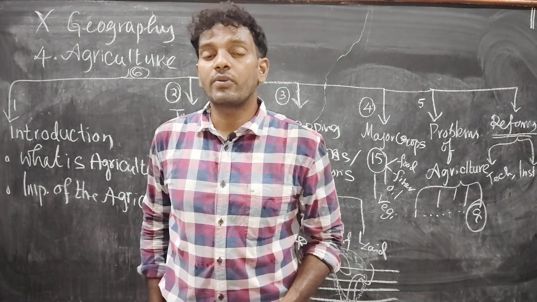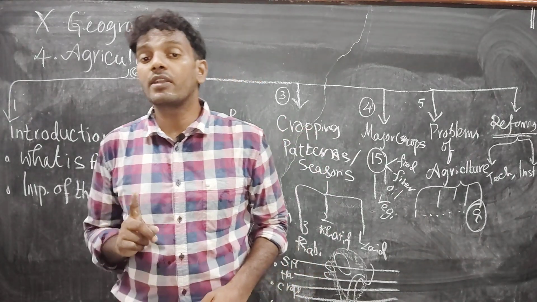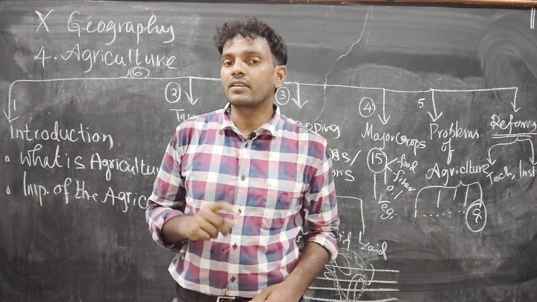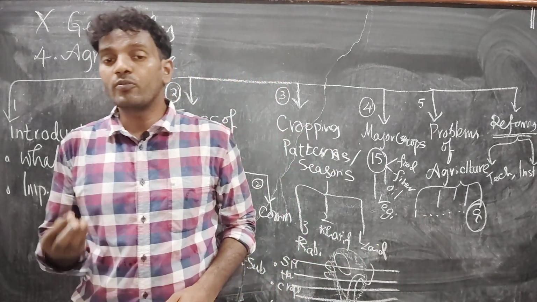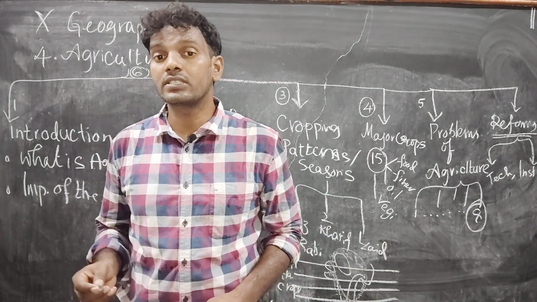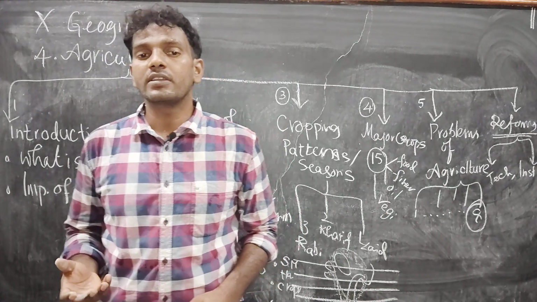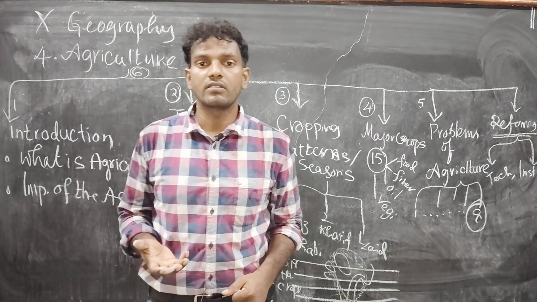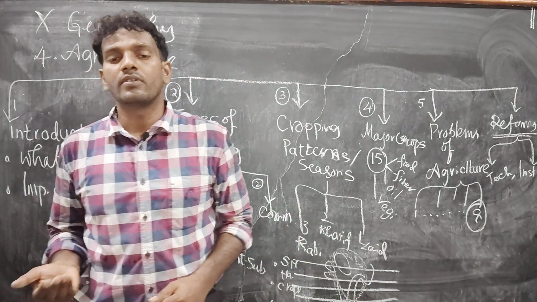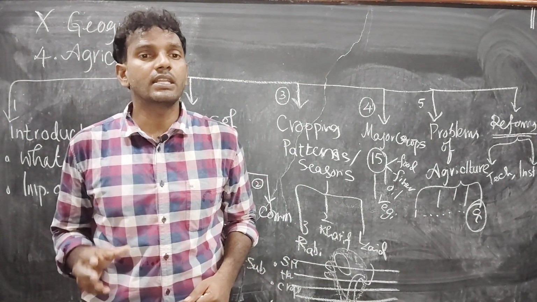So it is very important for India, and it is producing raw material for the secondary sector, and also providing food material for the people, and providing employment for the rural people, and also gaining foreign income by exporting spices, cotton and some cash crops, and also it has a big share in GDP.